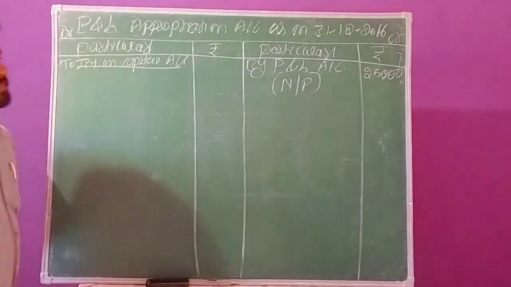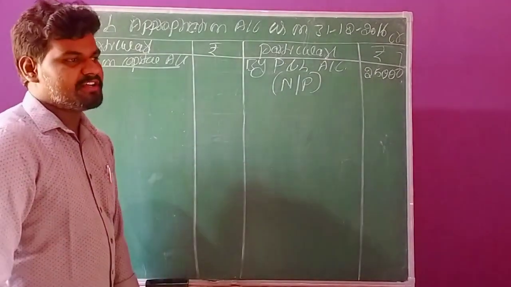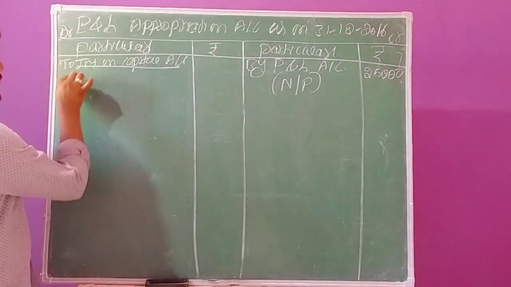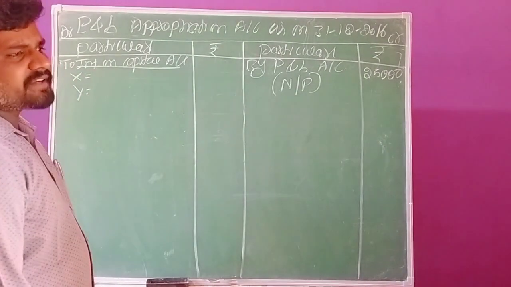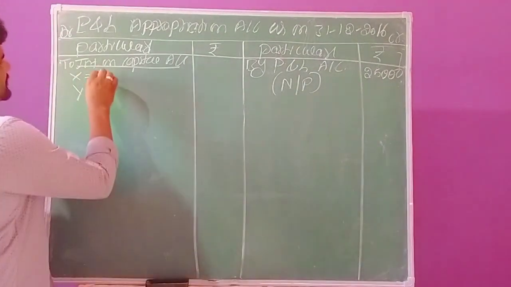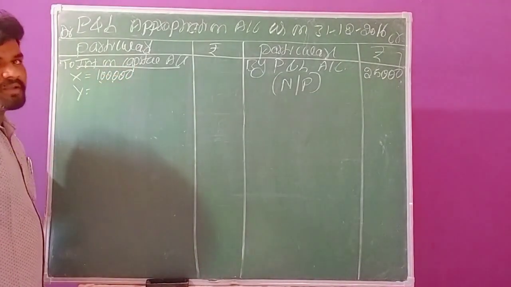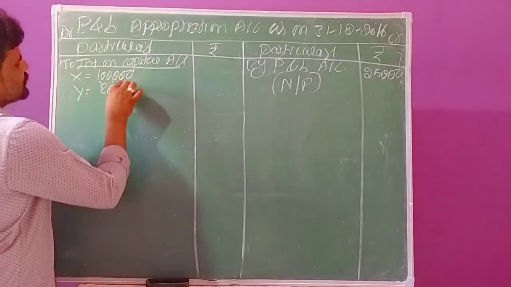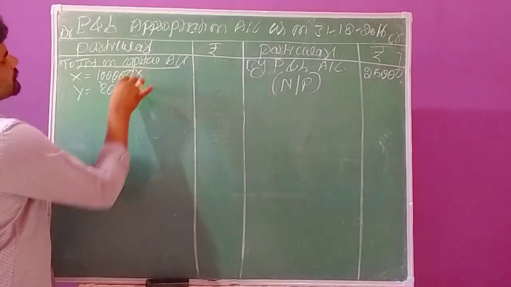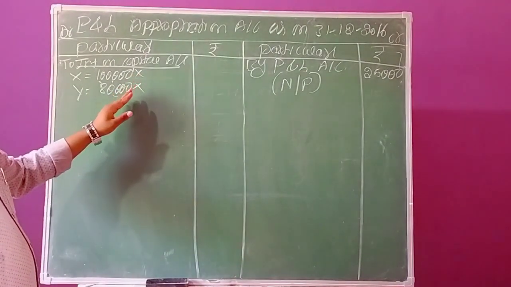There are two partners in the business organization, namely X and Y. Partner X invested capital of 1 lakh rupees, and partner Y invested capital of 80,000. This is the opening capital in the business.